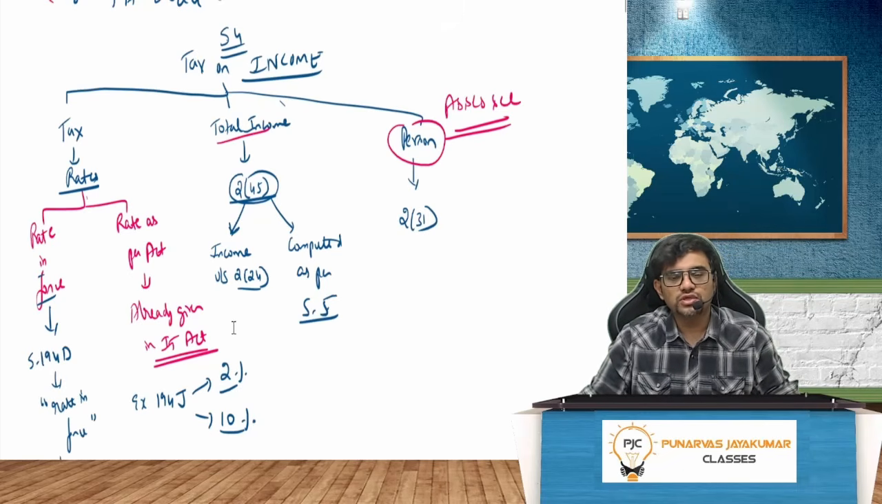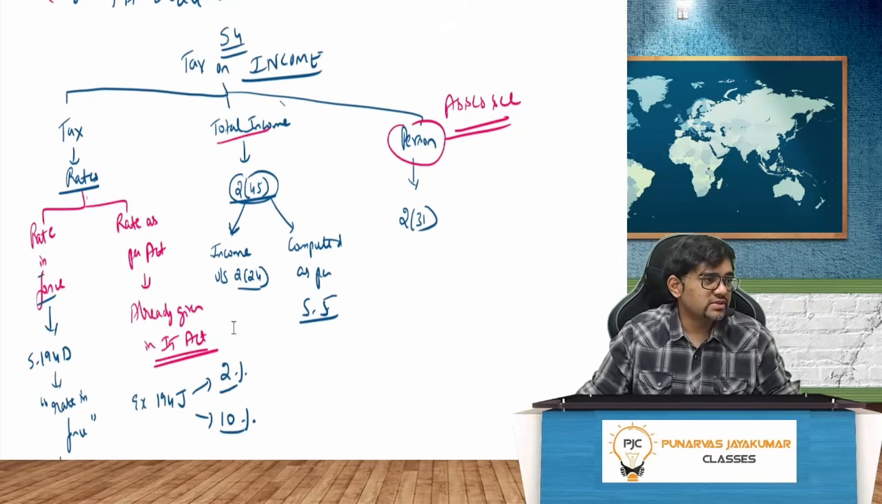Person is defined in section 2 clause 31. And we need to understand what we mean by total income. Income is defined in section 2 clause 24 as computed under section 5. Very simple. And tax rate, my dear friends.